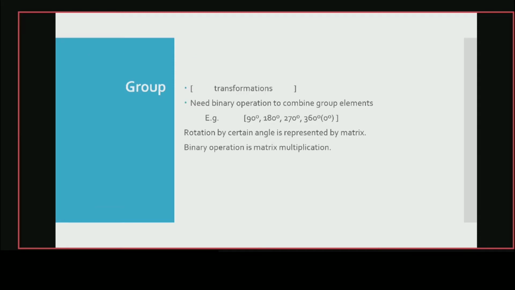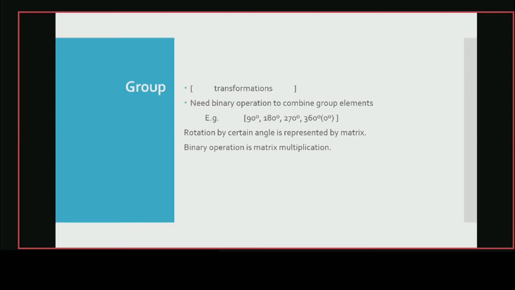So now the group: all those transformations will form a group, along with a binary operation, because a binary operation is required to combine these elements of the group. For the rotation, the binary operation is matrix multiplication, because by matrix we represent any transformation.